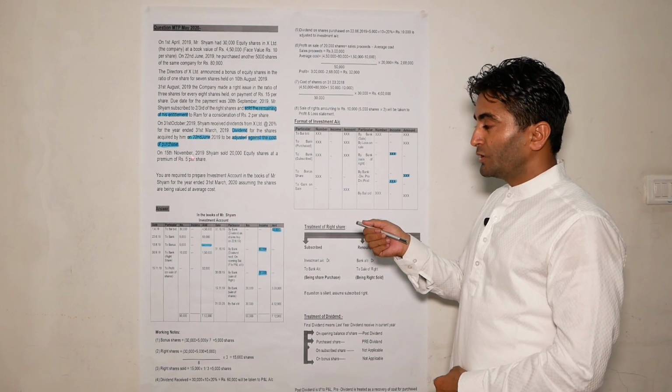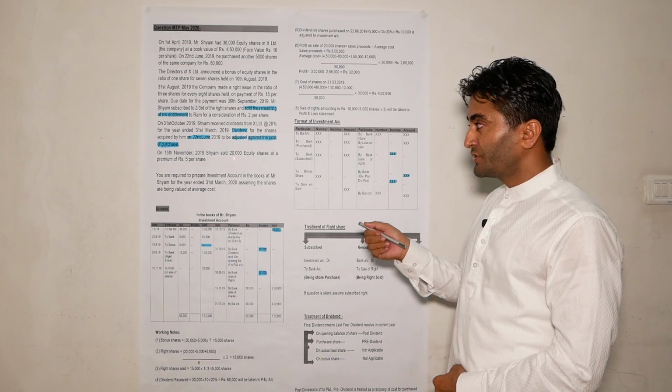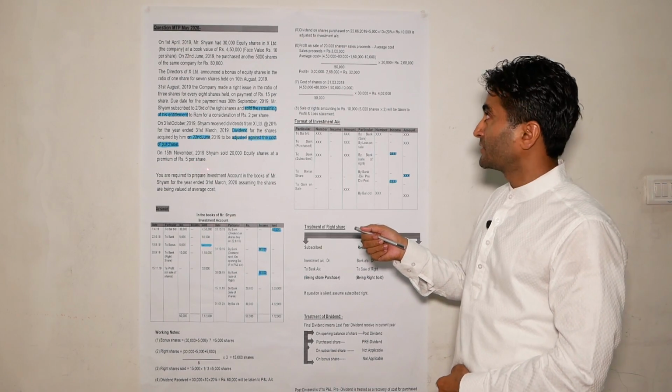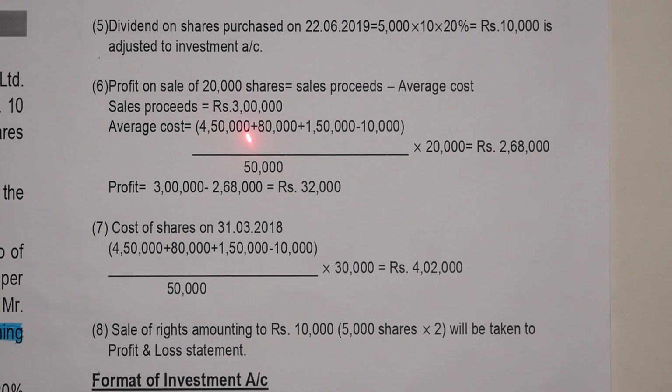On 15 November 2019, Shyam sold 20,000 equity shares at a premium of rupees 5 per share. So price per share will be face value rupees 10 plus 5 rupees premium, which is equal to 15. So 15 into 20,000 shares. So we get sale proceeds equal to rupees 3 lakh.